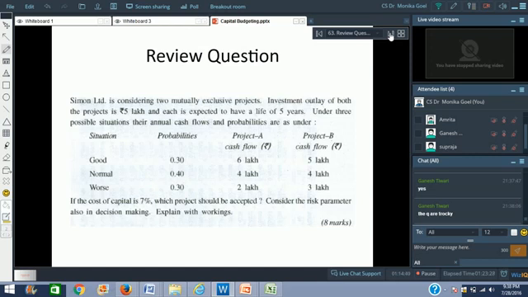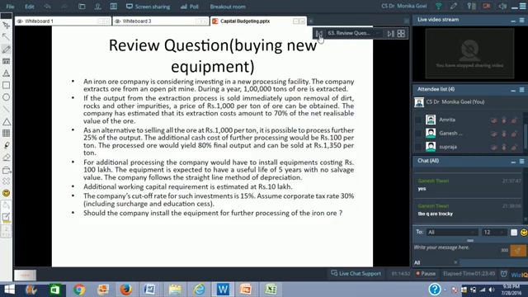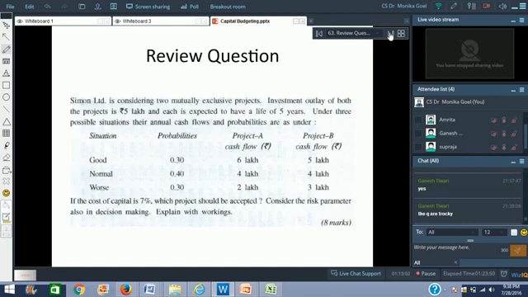Just read the question again and again, until you understand it correctly. Many times, some students even ask the examiner the meaning of a particular word, like if you're not able to understand a word such as "extraction cost". Though it's very simple English, you can even ask somebody what extraction is, right? So English is not a problem.